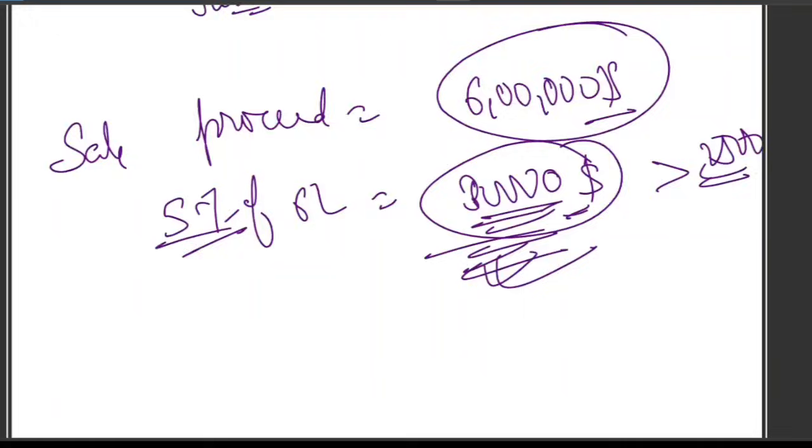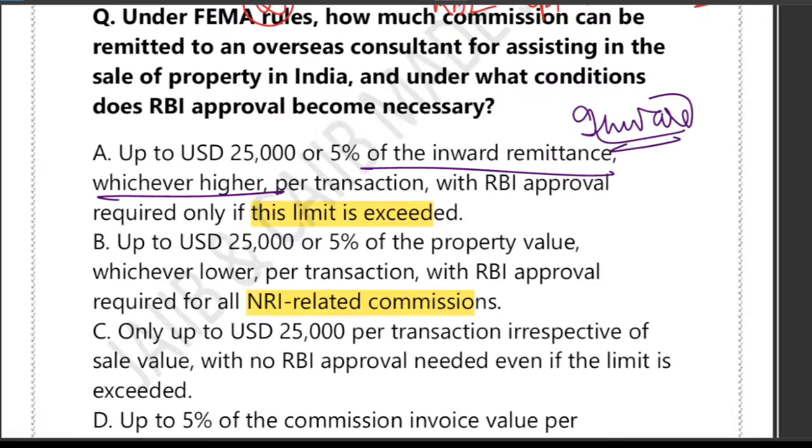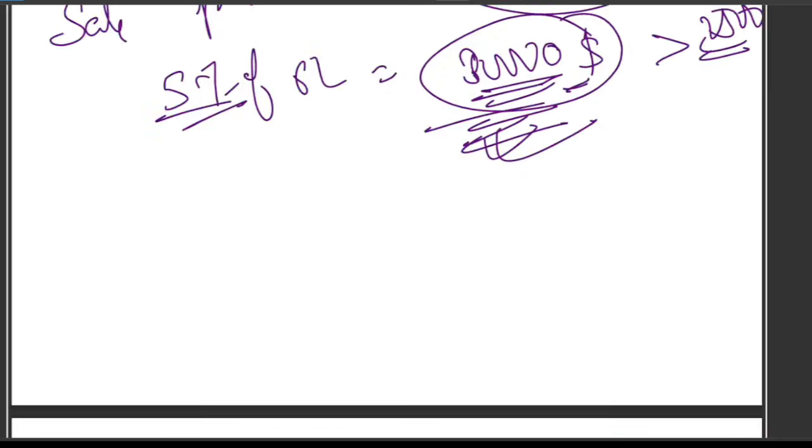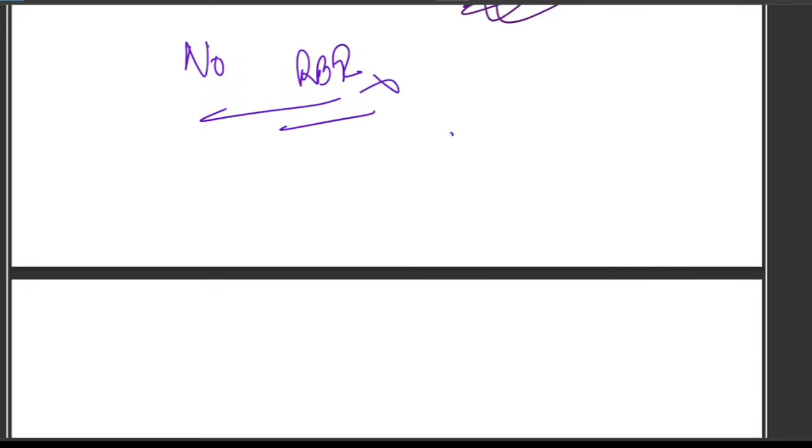Now, the first part of the question is answered. The second part of the question is: is RBI approval required? Do we need RBI approval for this? The answer is a very simple rule. No RBI approval is needed as long as the commission is within the limit. But approval is necessary when the commission exceeds $25,000 or 5%, whichever is higher. There is no confusion.